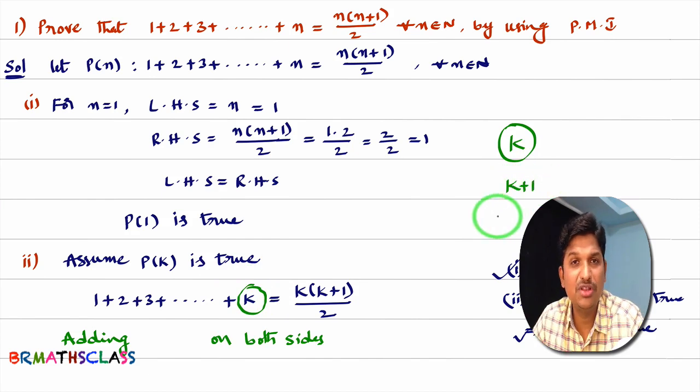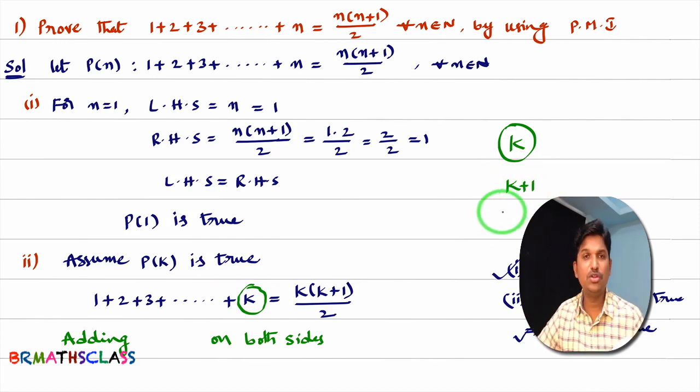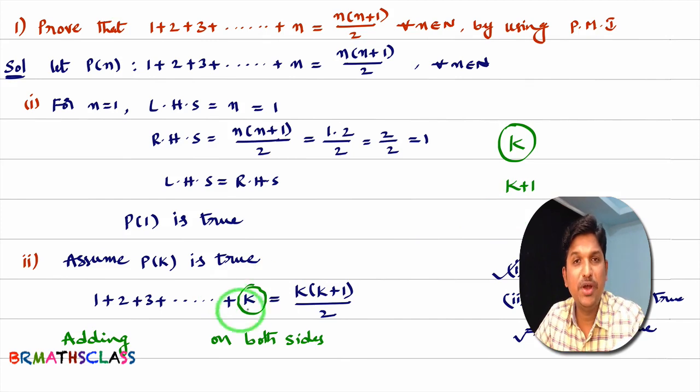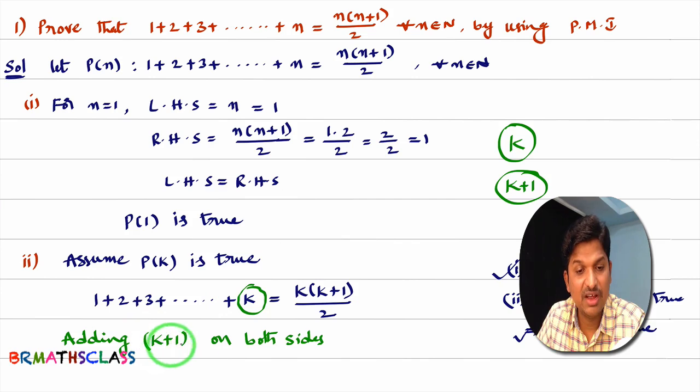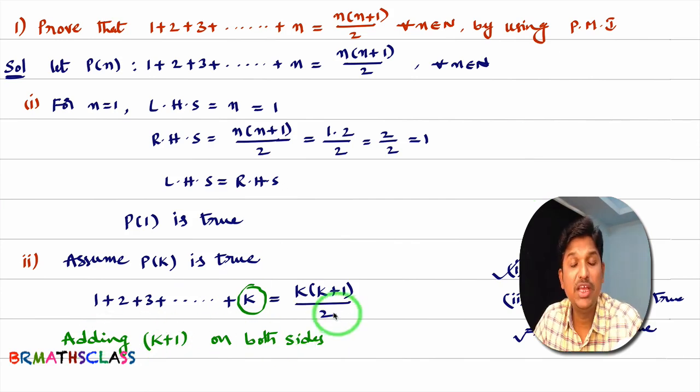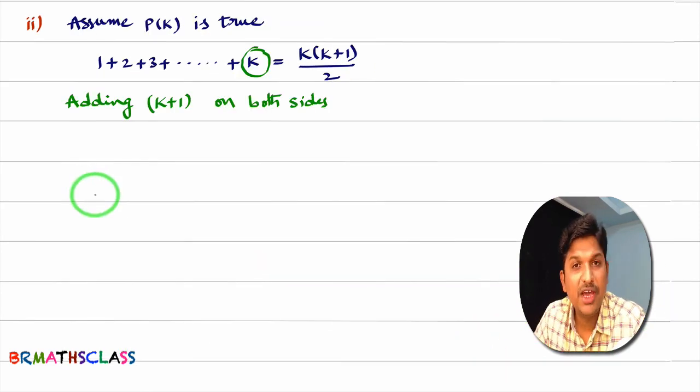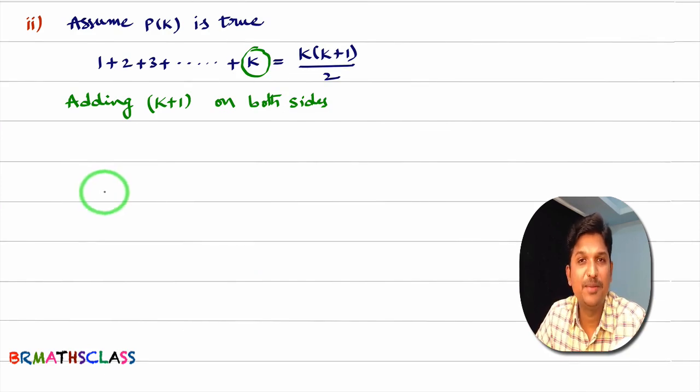This is not only for this problem. For all the problems, we will follow the same procedure. Here, at this point, in this term, where k is there you write k plus 1. What you got here? You got k plus 1. So you add that term on both sides. Adding k plus 1 on both sides. Actually, what is your intention? Your intention is, by assuming P of k is true, you are trying to prove that P of k plus 1 is true.